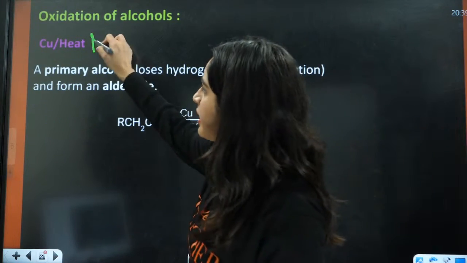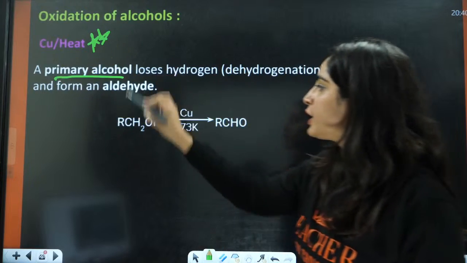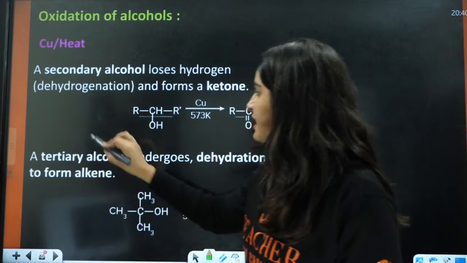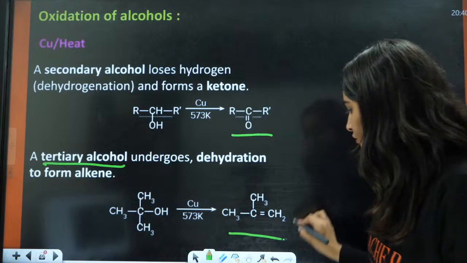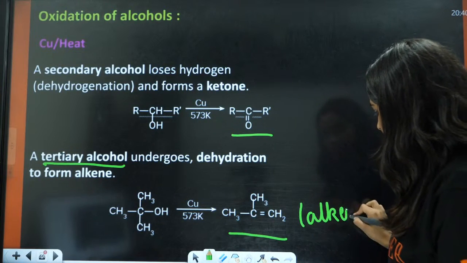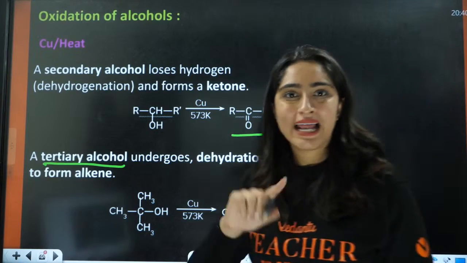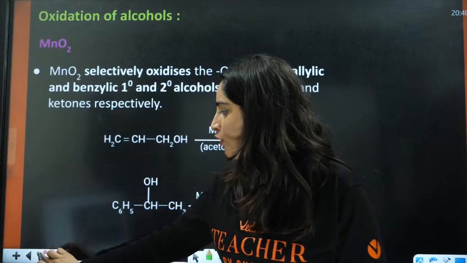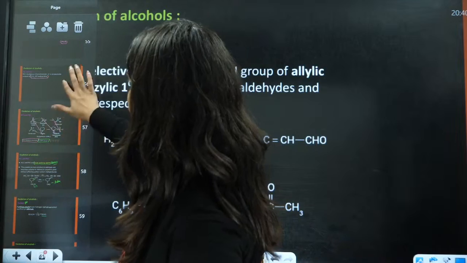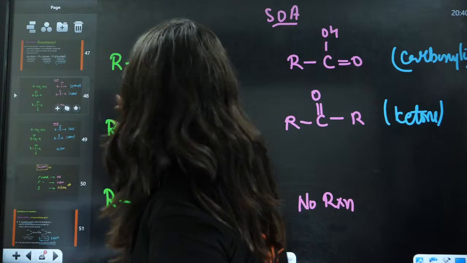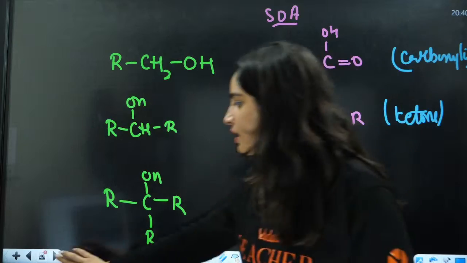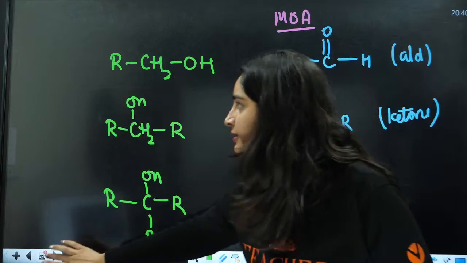Now, next is copper with heat. Now, this is important. In this case, with primary, you have aldehyde. With secondary, you have ketone. With tertiary, you have the formation of alkene in this case. I have already mentioned it in these 3 slides. You just need to remember this one, then this one, and then this one.